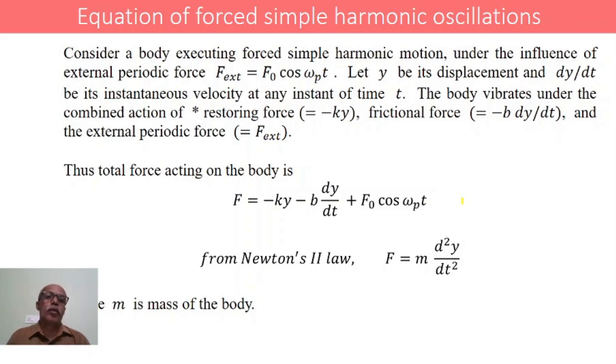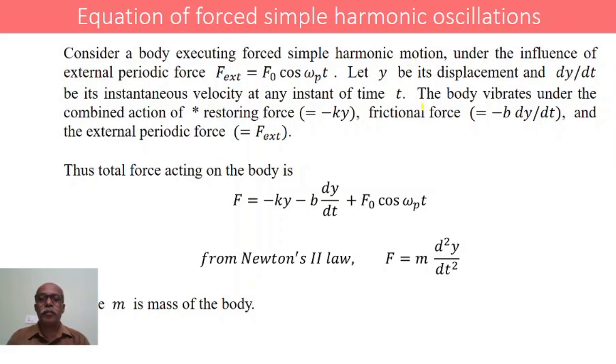Now we are discussing the equation of simple harmonic oscillation, an expression for the forced simple harmonic oscillation. Let us consider a body which is executing forced simple harmonic motion.